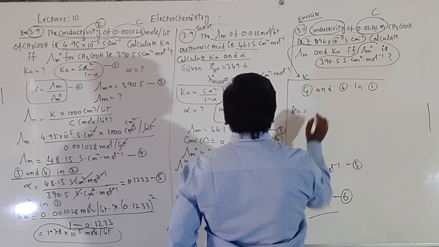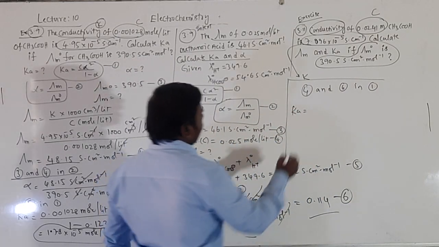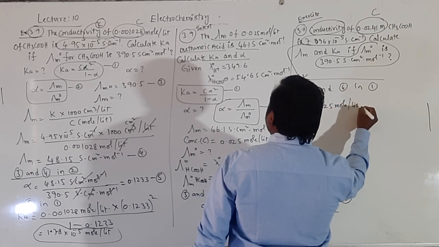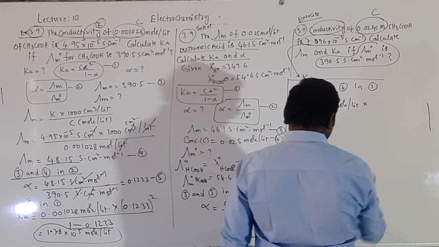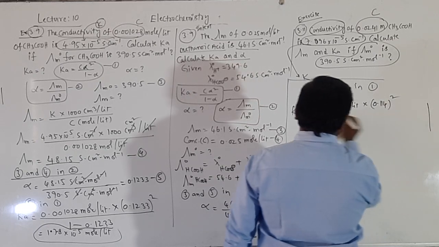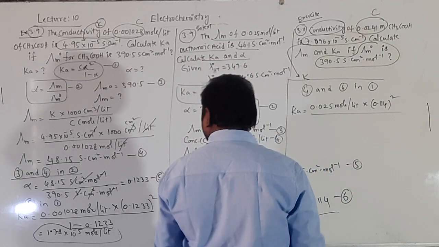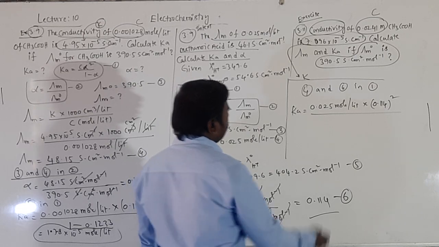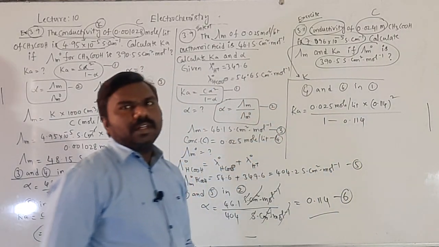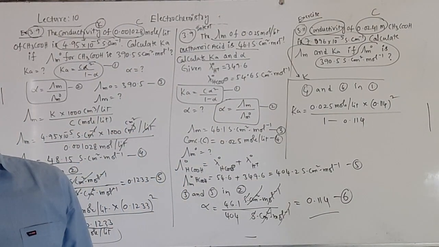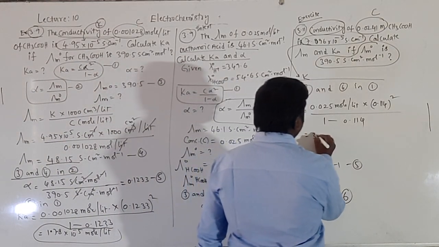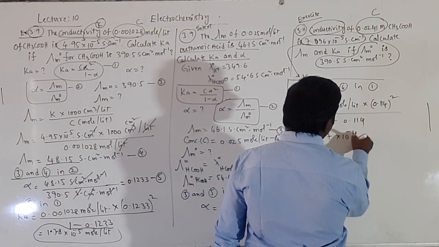Ka is equal to concentration 0.025 mole per liter into alpha, that is 0.114 square, by 1 minus alpha, 0.114. You just solve it, you will get the answer. On solving, the answer will be 3.67 into 10 to the power of minus 4.